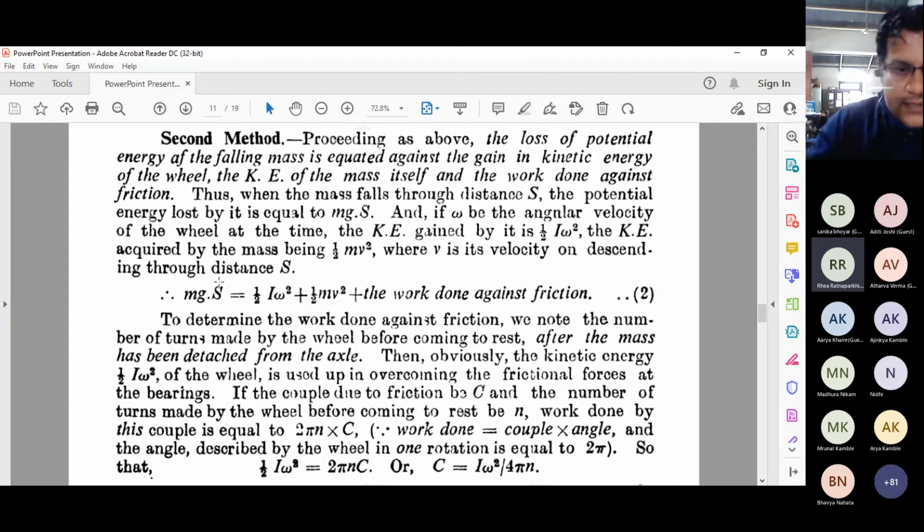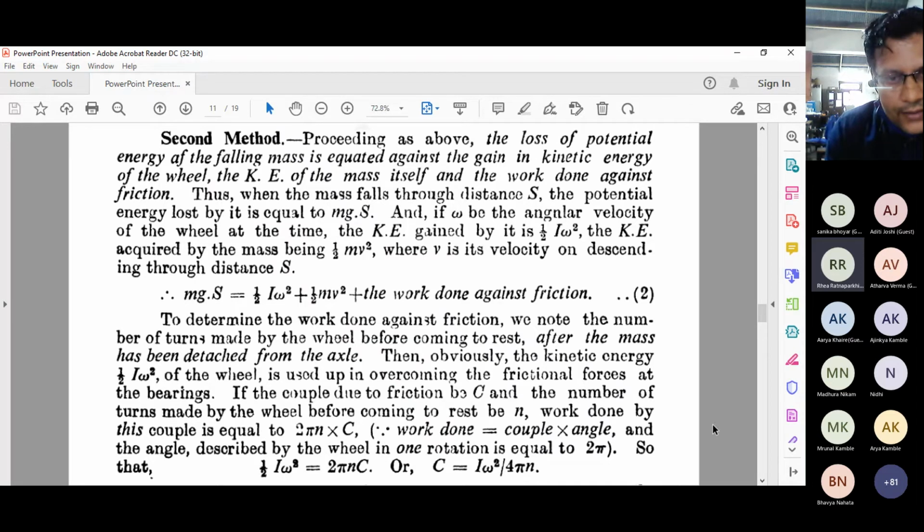Here we need to use the concept of the couple due to friction, and the number of turns made by the wheel before coming to rest. You apply a torque, a couple, on the whole wheel, and because you apply the force, it rotates. But after a certain time it will stop because of the friction and other things. That is the work done against the friction. You can calculate that work in terms of this couple, and the formula for work done is couple into angle.